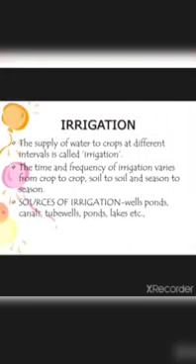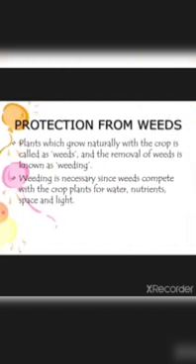Irrigation. Irrigation means what? The supply of water to the crops at different intervals is called irrigation. We are supplying water to the crops at different intervals, different timings, and that is called what? Irrigation. The time and the frequency of irrigation varies from crop to crop, soil to soil and season to season. It is not the same every time. Sources of irrigation: wells, ponds, canals, tube wells, lakes, etc.